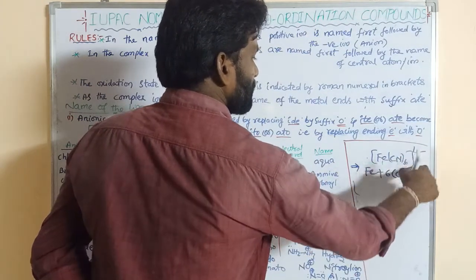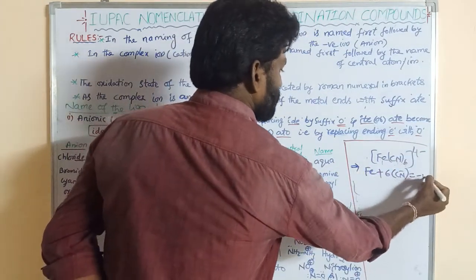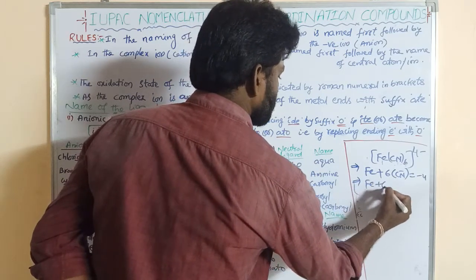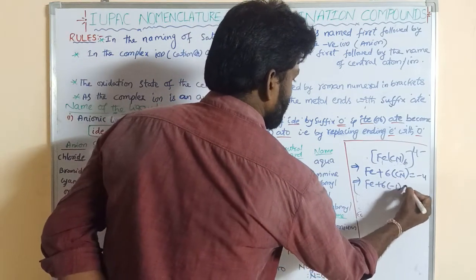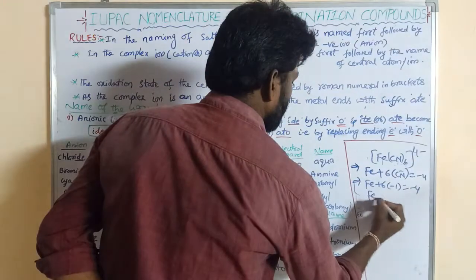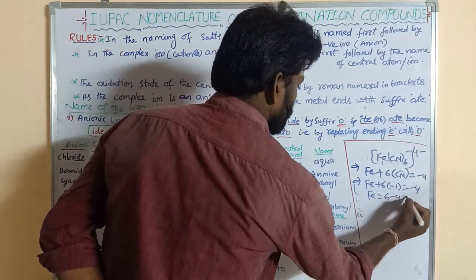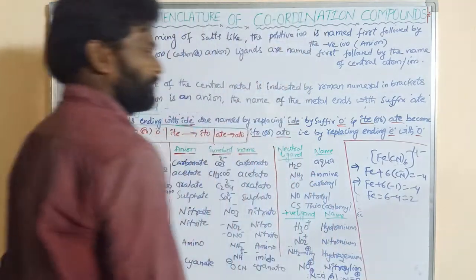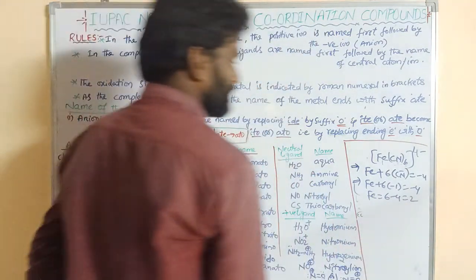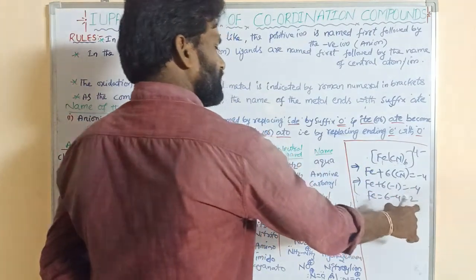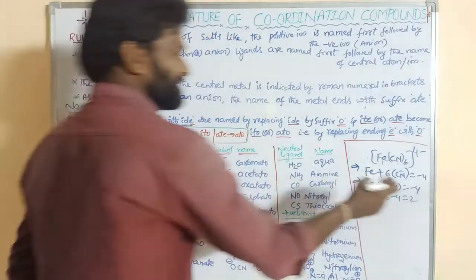What is the charge of the complex? -4. That can be written on the right side: Fe plus 6 into -1 is equal to -4. Fe, -6 goes to the right side, plus 6 minus 4 is equal to 2. So this value is the oxidation state.